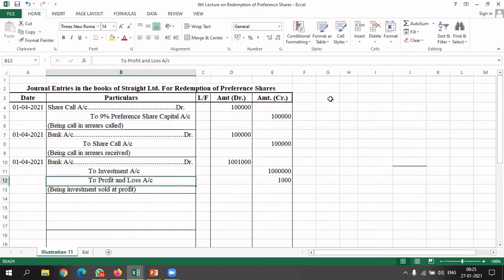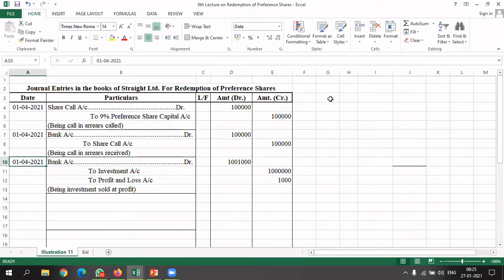Okay. Now the next entry is issue of equity shares. But before that, we will try to find out how much equity share we are going to issue in the market. So exactly, let's find out what we have with us. We already have a profit and loss account, general reserve, and dividend equalization reserve.